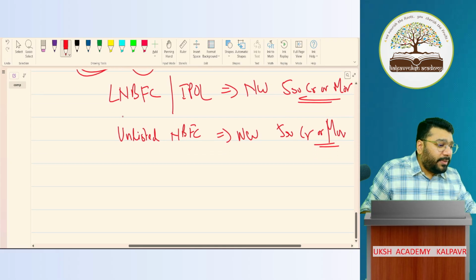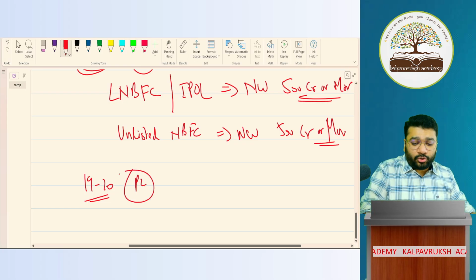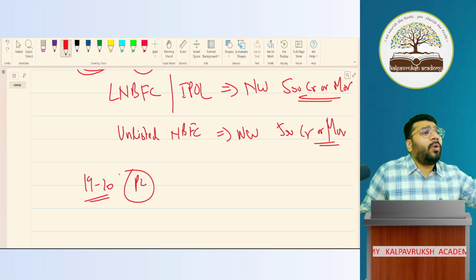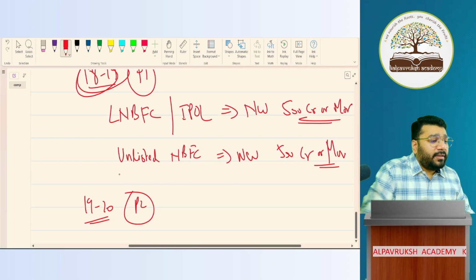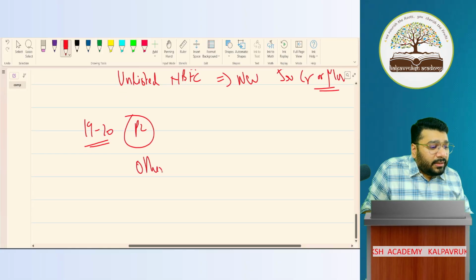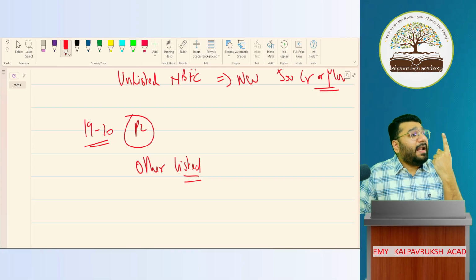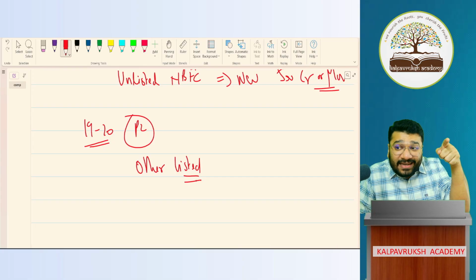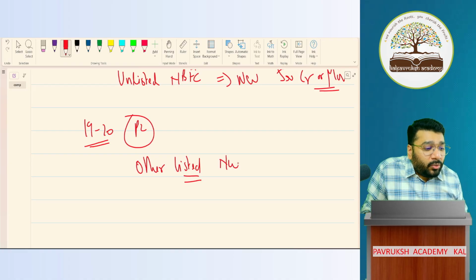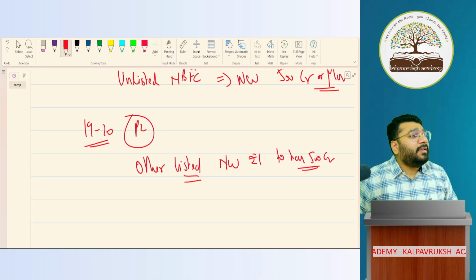Okay. Then what happened, people? 1920 was phase 2. In phase 2, what happened? They said all the other listed companies, whose net worth is right from 1 rupee up to less than 500 crore, net worth rupee 1 to less than 500 crore, were covered under phase 2.